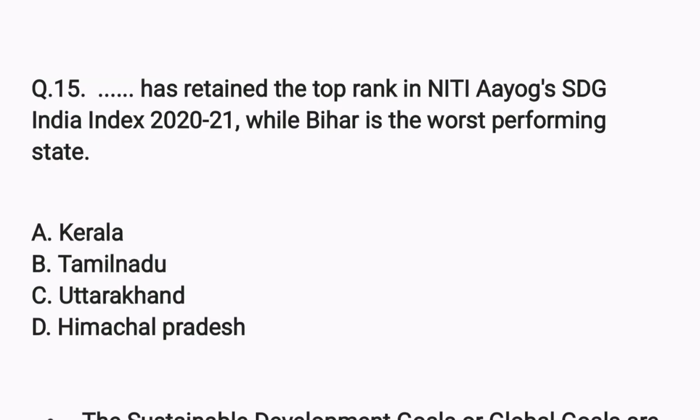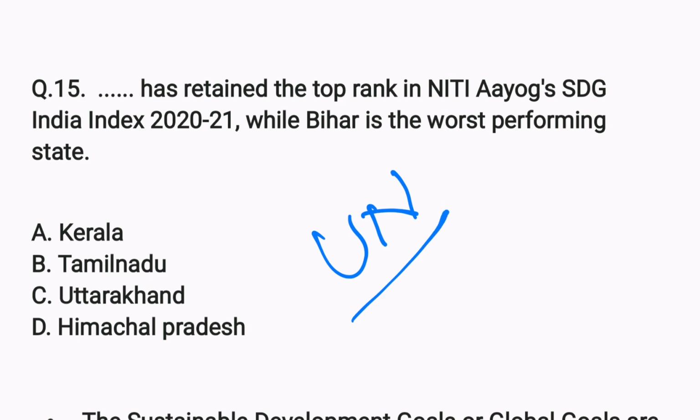Kerala has retained the top rank in Niti Aayog's SDG India Index 2020-21, while Bihar is the worst performing state. So, Niti Aayog released the Sustainable Development Goals India Index 2020-21. What are these Sustainable Development Goals? These were basically formulated by the United Nations for the well-being of our globe.